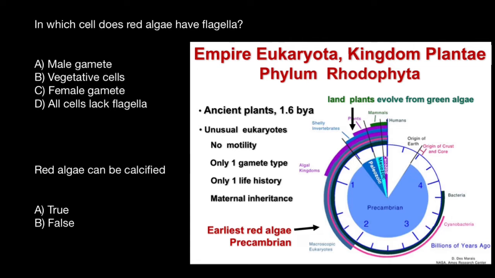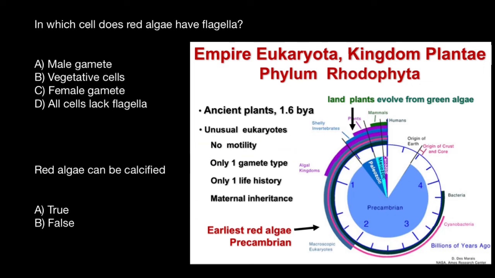Again, if we compare with green algae, in green algae we can find isogamy, when two gametes would be of the same size, both flagellated, or anisogamy, where one gamete, which is male, would be flagellated and small, but the female gamete would be large and immotile. And oogamy, when the female gamete would be large and immotile, and the male gamete would be small and immotile. In red algae we can find only one variant of the gametes, which we call oogamy.